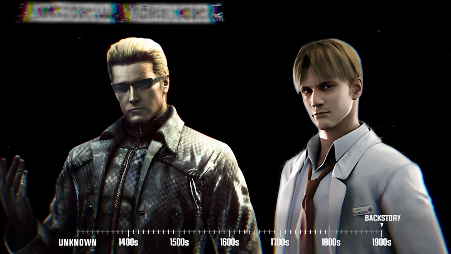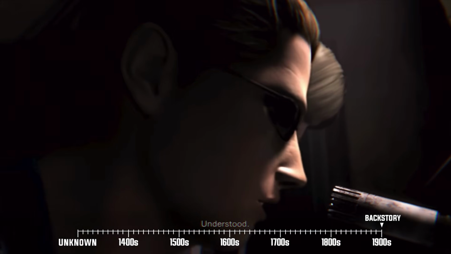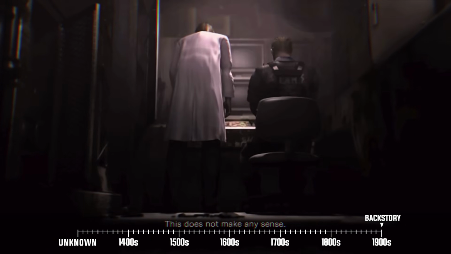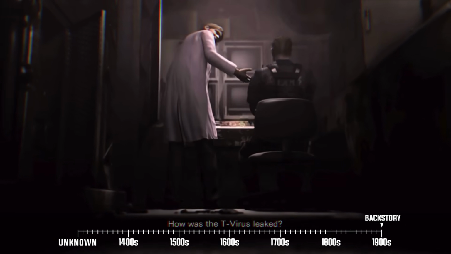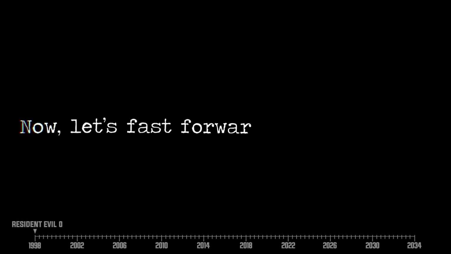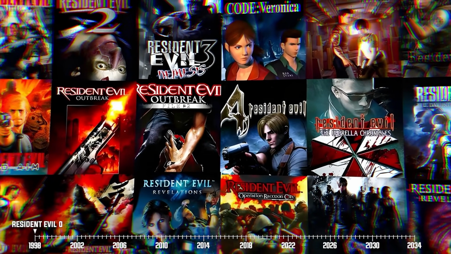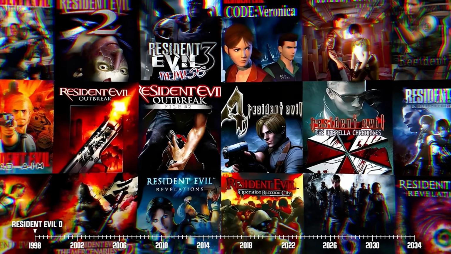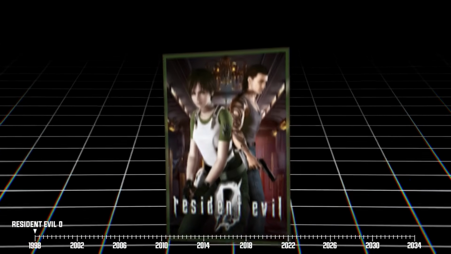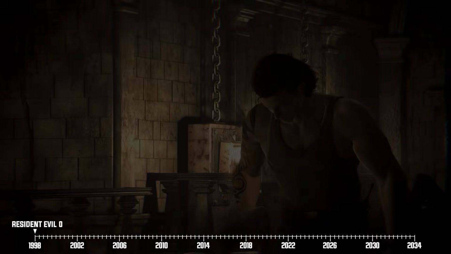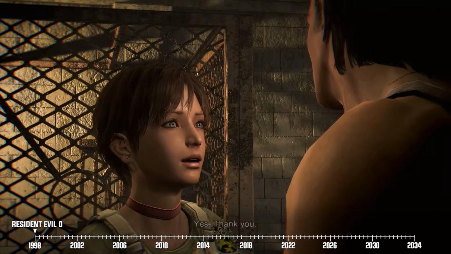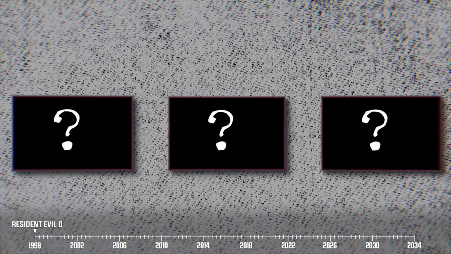Going back to the timeline, a couple of virologists named Albert Wesker and William Birkin worked at an Umbrella Corporation facility just outside Raccoon City, a place called the Arklay Laboratory, from 1978 to 1995. Let's fast forward about 3 years. It's 1998, and we finally find ourselves in the first chronological installment as far as the mainline Resident Evil games are concerned, a title called Resident Evil 0. July 23rd, 1998. Before we start diving deep into this tale though, there are a few things I need to get you familiar with first.